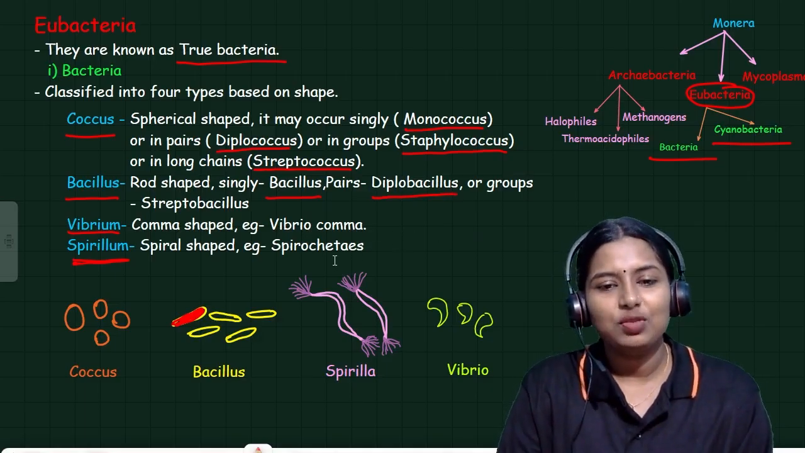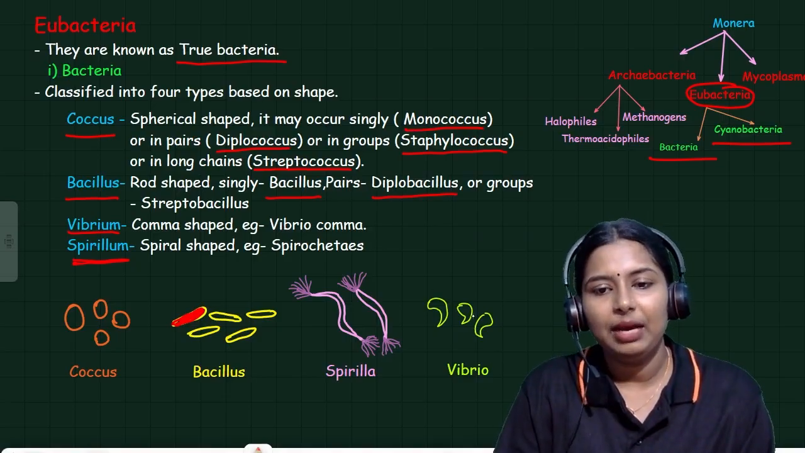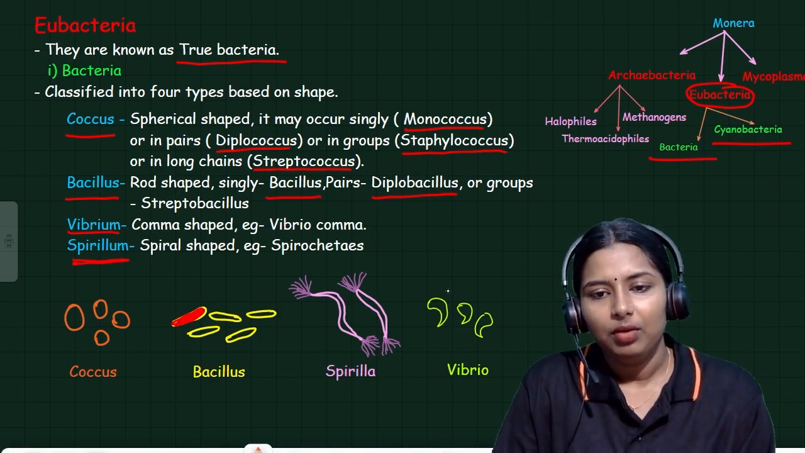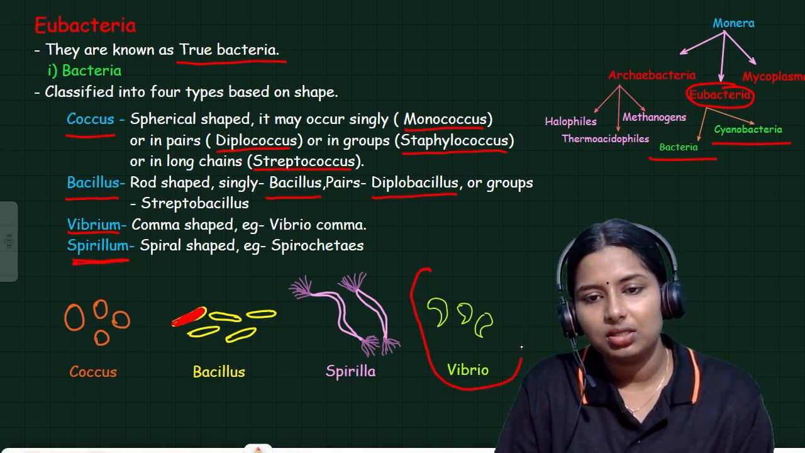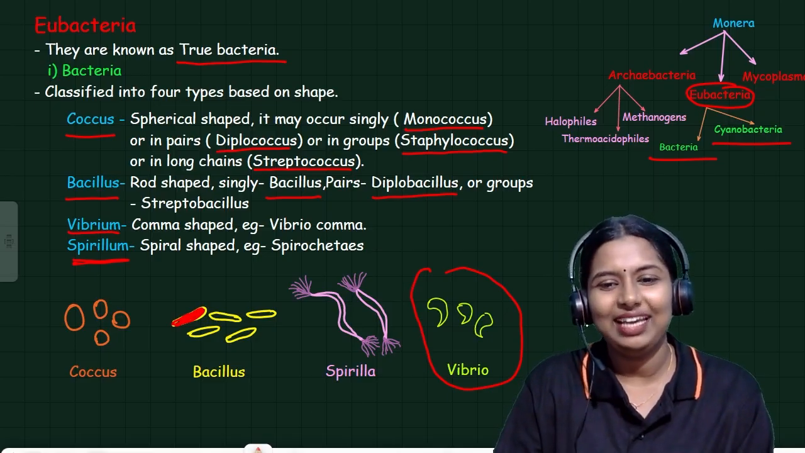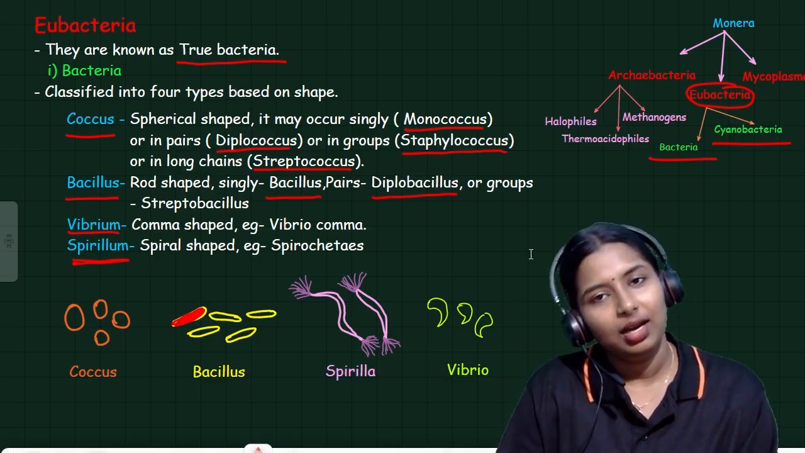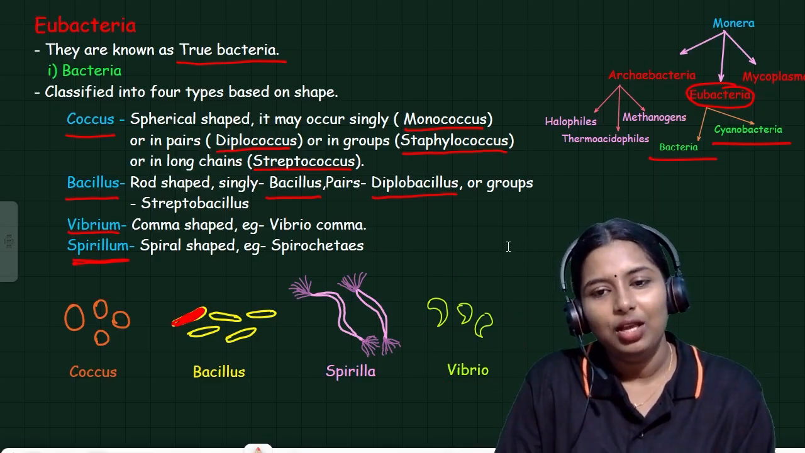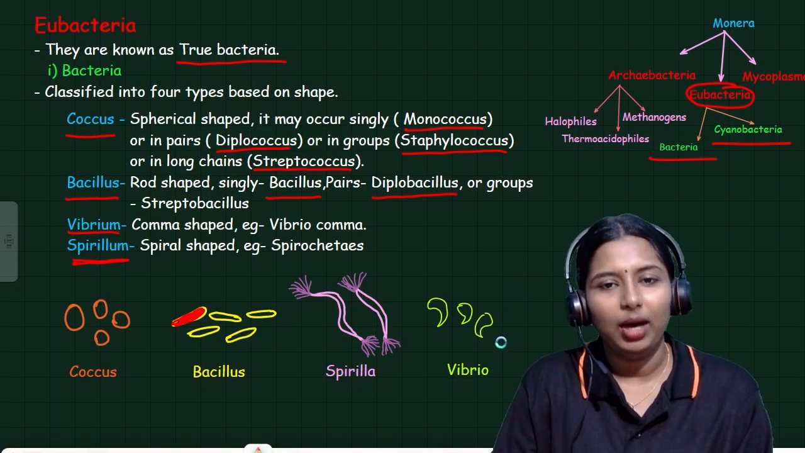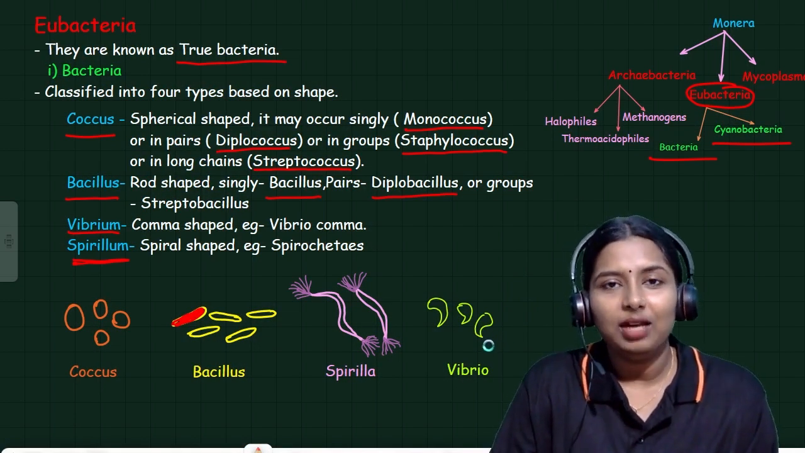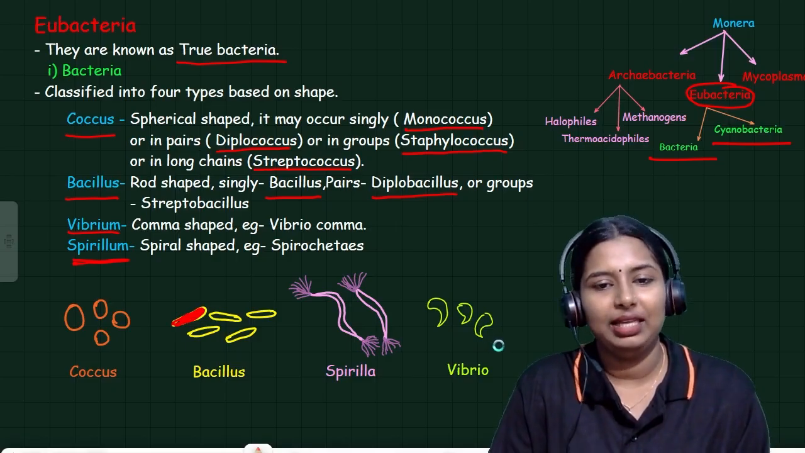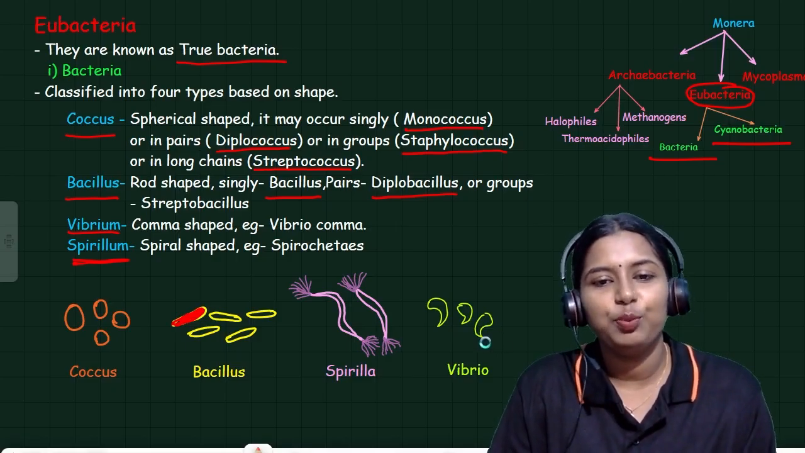The third one is Vibrio. What is the shape of this? Yes, ma'am, this is a comma. So here we can see a comma. Vibrios are basically comma-shaped bacteria. One of the examples is Vibrio cholerae.